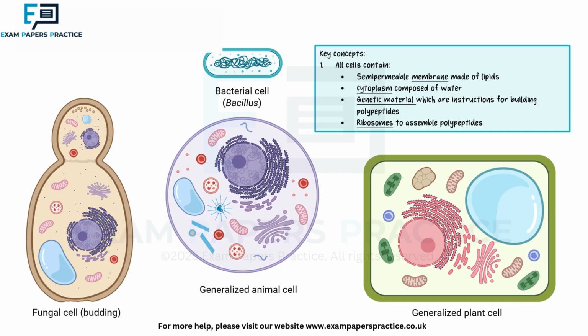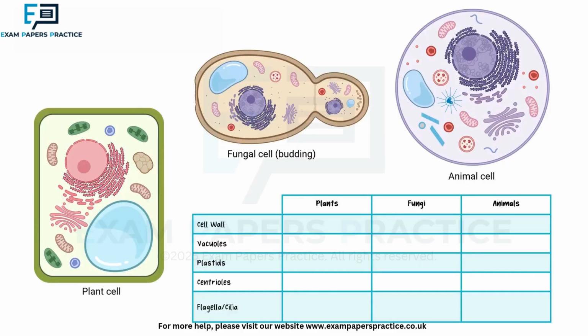These proteins carry out numerous activities within the cell and also contribute to the formation of structures both inside and outside the cell. Now that we have looked at the differences between prokaryotic and eukaryotic cells, let's compare the characteristics of eukaryotic cells from the plant, animal, and fungi kingdoms.